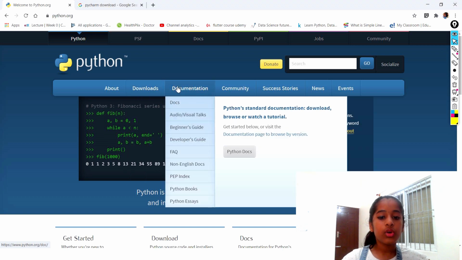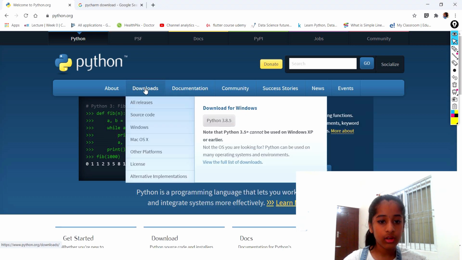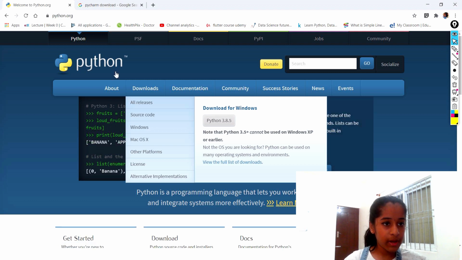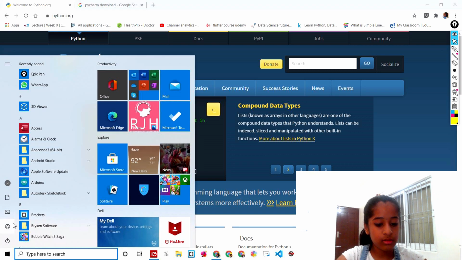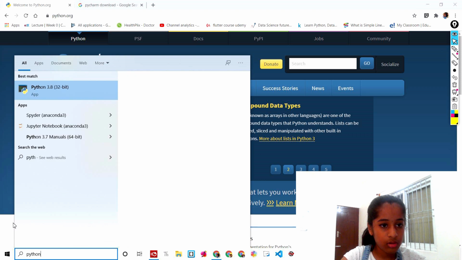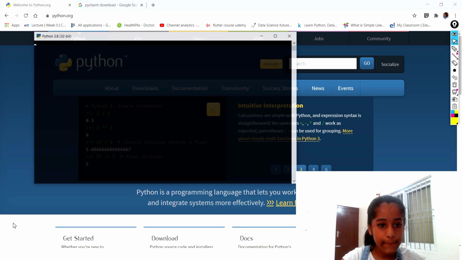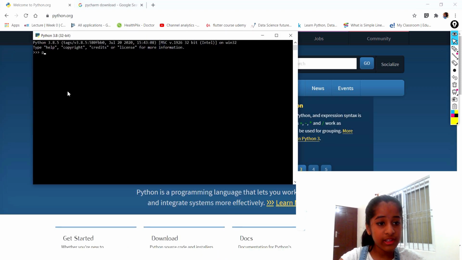You can download Python by going here, where you can see Python 3.8.5. I do not prefer plain Python. Let me show you. It's going to look like this.